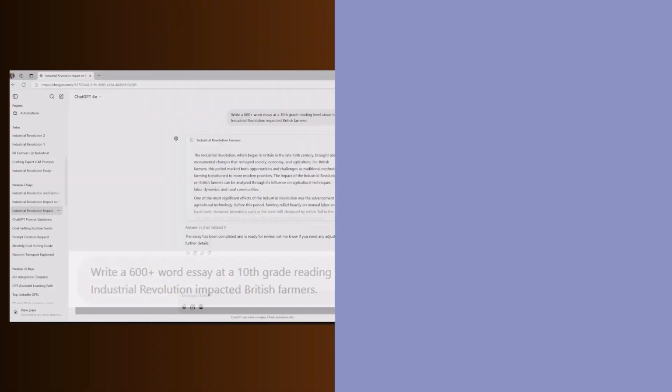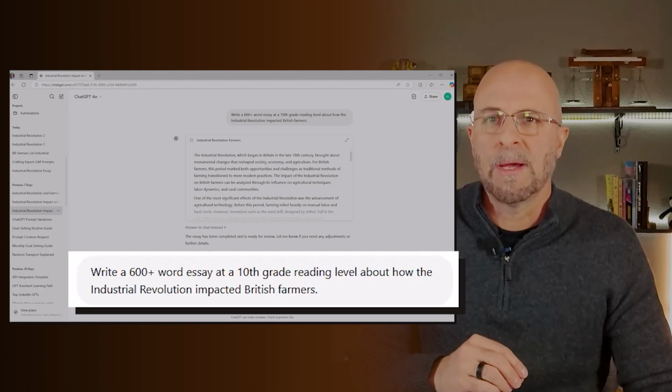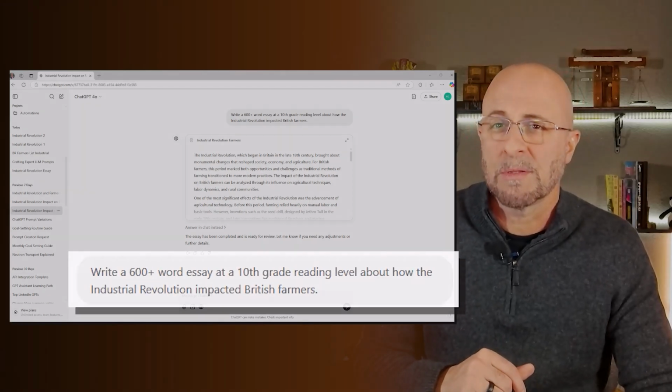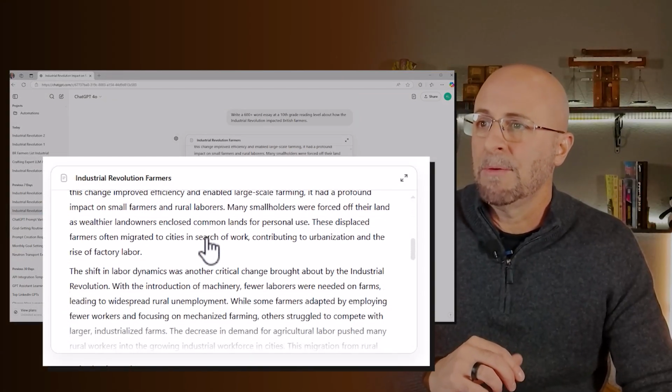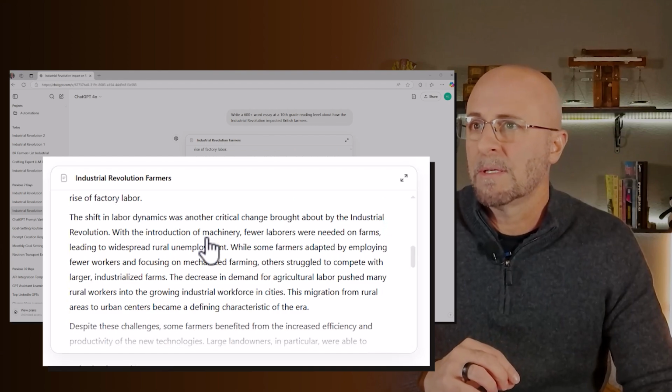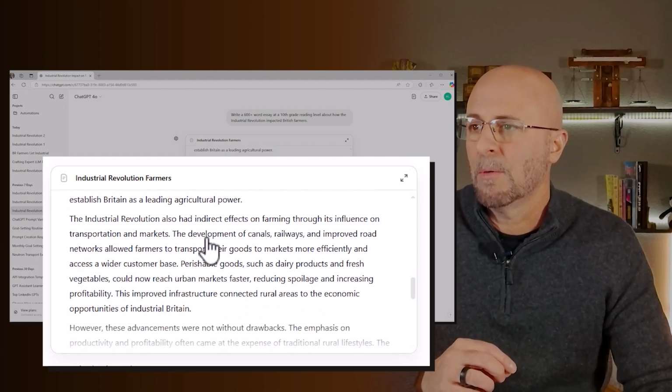Great. Now, let's compare that to a different prompt with the same context, but an updated action, format, and target audience, just to see how it changes. In this case, we say, write a 600+ word essay at a 10th grade reading level about how the Industrial Revolution impacted British farmers. So, in this case, we've got the exact same context and action, but because we changed the format and target audience, the result is very different. So here you can see, if you were to read through it, that the language is definitely stepped up quite a few notches. Also, obviously, it's in essay format versus in list format. So quite a bit different.